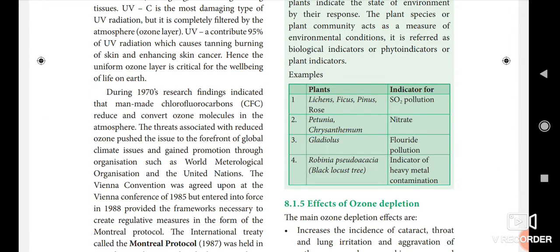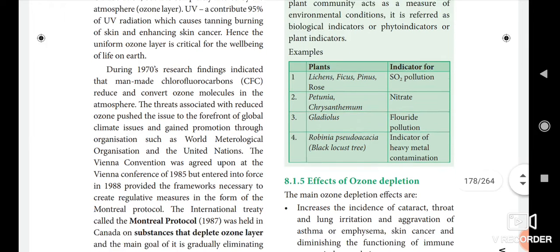For example, some plants are indicators. Lichens, ficus, pinus and rose are indicators of SO2 pollution. Petunia and chrysanthemum indicate nitrate. Gladiolus indicates fluoride pollution. Robinia pseudoacacia, the black locust tree, is an indicator of heavy metal contamination. So these are the plant indicators.